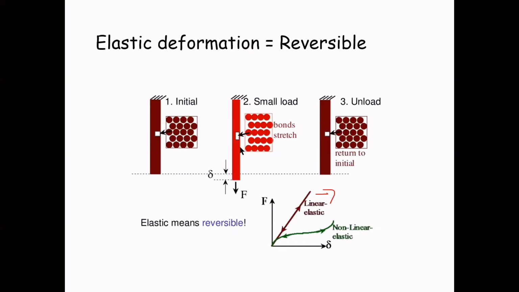During elastic deformation, the bonds between the atoms are stretched or deformed, but when the load is released, the bonds will go back to their original position. So elastic here means reversible.